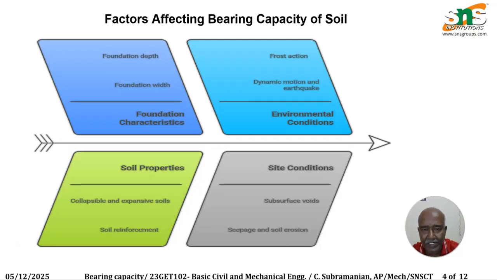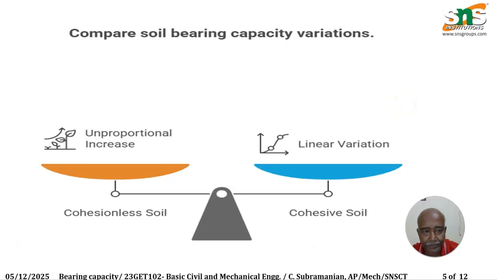There is frost action, and also dynamic motions and earthquakes. For soil properties, we see collapsible and expansive soils. The soil must be hard enough to bear the building itself. Next we compare the soil bearing capacity and its variations. There is a non-proportional increase and also linear variations. These must be proportional, so that both give a common solution. So non-proportional increase or linear variations must be considered, for cohesive and cohesionless soil.